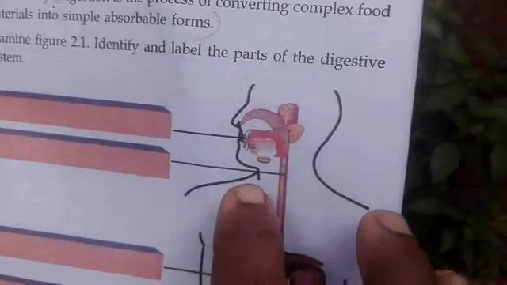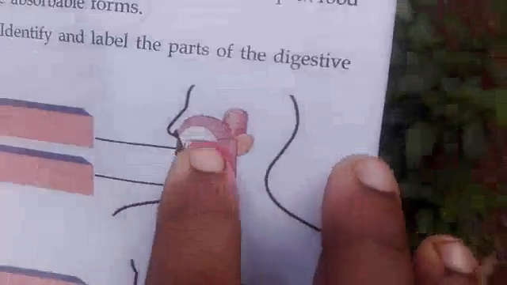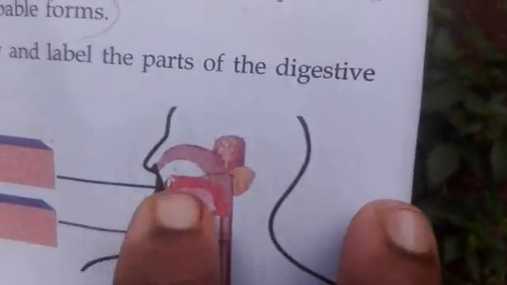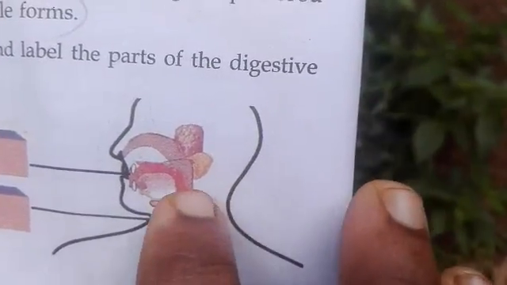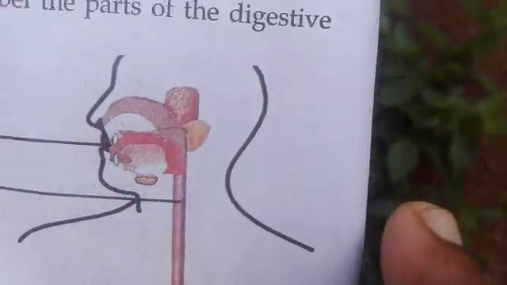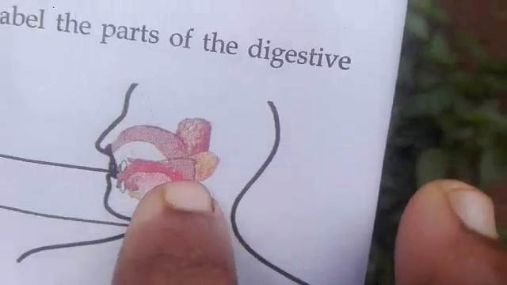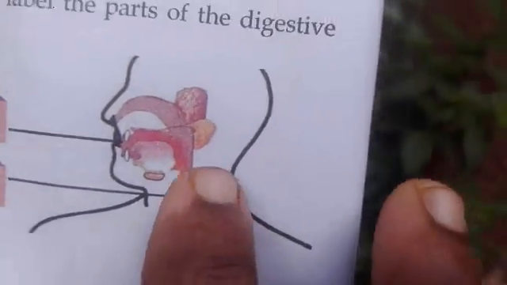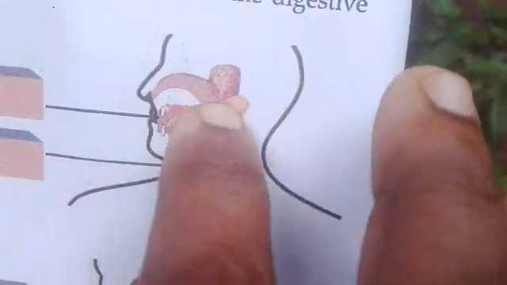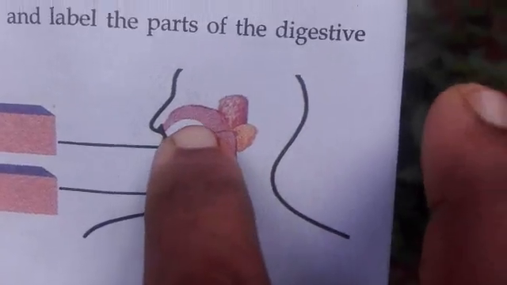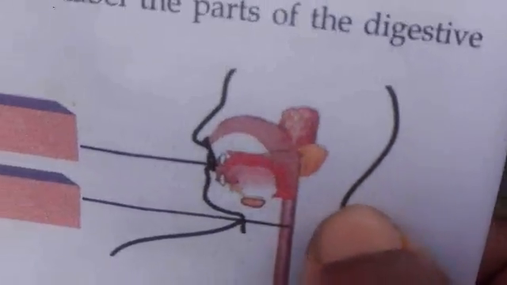Our digestion starts in our mouth, and here in this red color you can see the pharynx. This pharynx opens to the esophagus, and the pharynx opens to the windpipe also. Windpipe or trachea, food pipe or esophagus. Then here you can see the nasal cavity, and this nasal cavity opens to the pharynx.